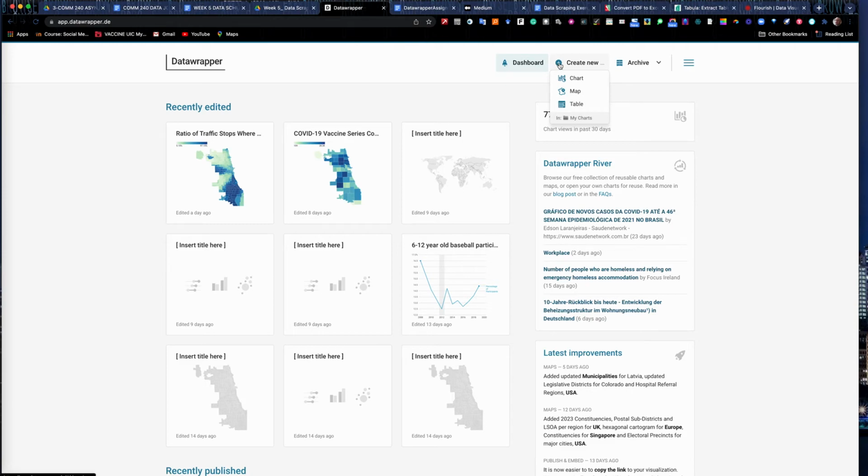It's a little different. Datawrapper just redesigned it fall of 2021. It used to be all these little tabs sat up here. And it's got 3 things: a chart, which is what we'll work on today, mapping, which we'll get into a little later in the semester, and a table. If you want to put up your data, your spreadsheet, just as a little table setup, you can do so, which is really cool. So go over here and click on chart.